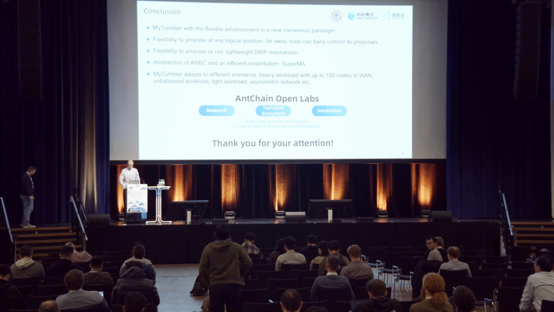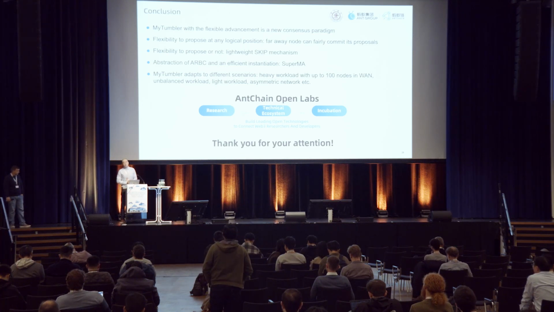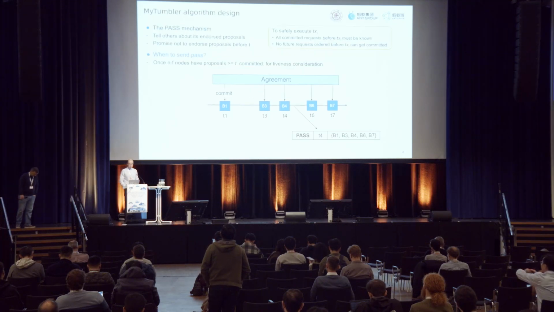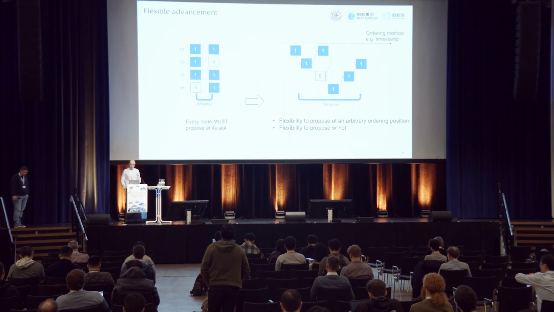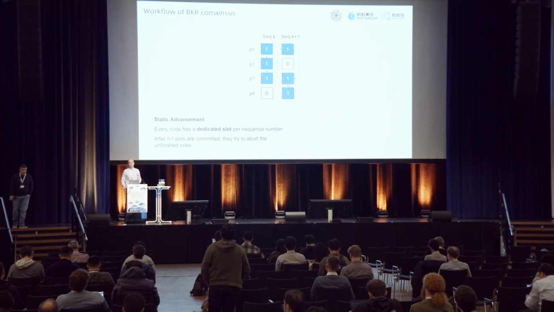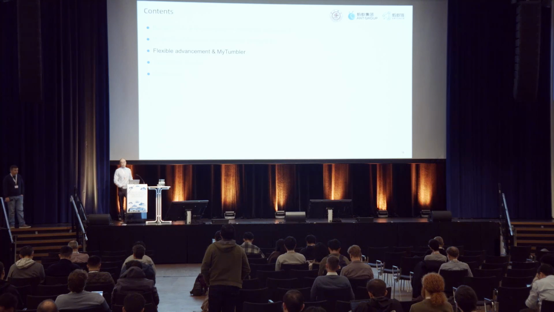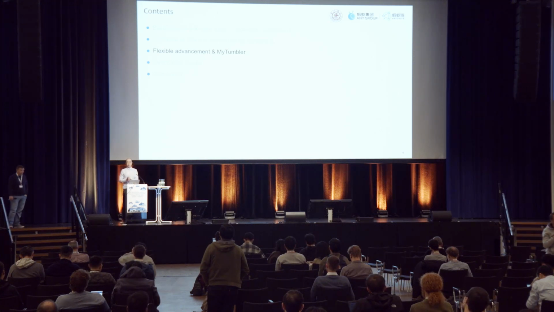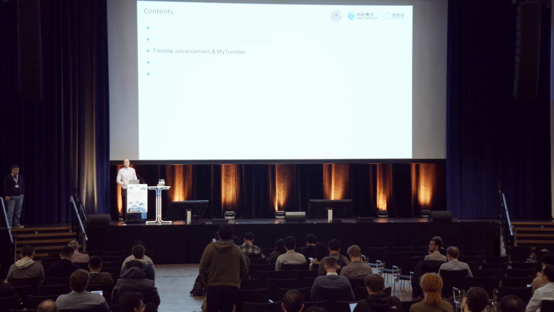Are you asking when an honest node sends this pass message? According to the definition, when it has seen m-f proposals committed after timestamp t, then it should send this pass message. Because if no correct node passes a timestamp t, then any proposals after this time cannot get aborted, because they are all happy about this timestamp. It's not in the past, but in the future. So they will endorse it, making it to be committed.